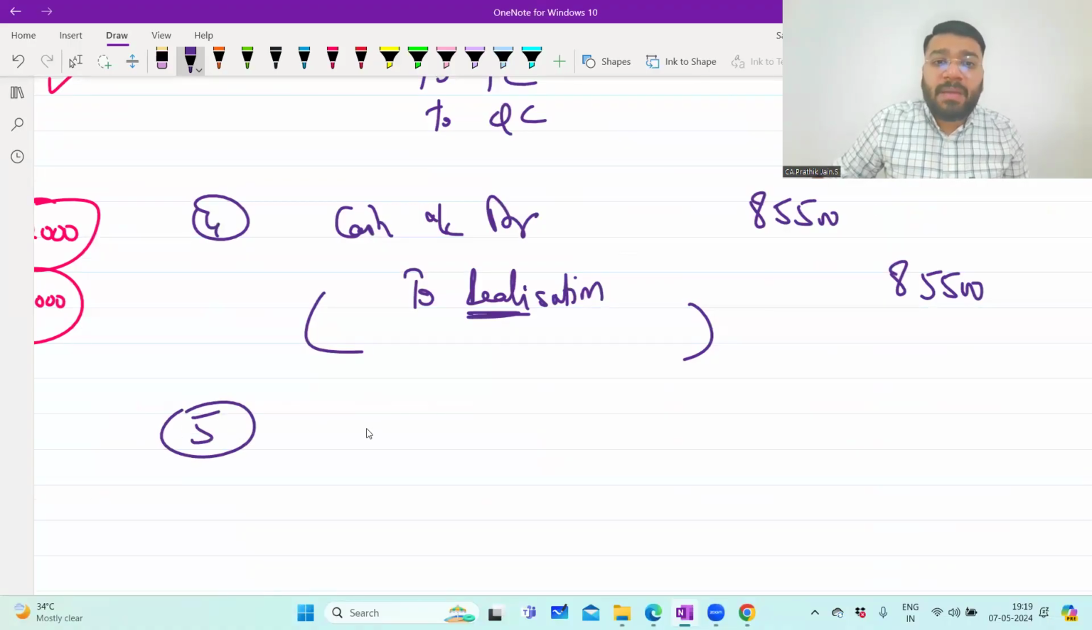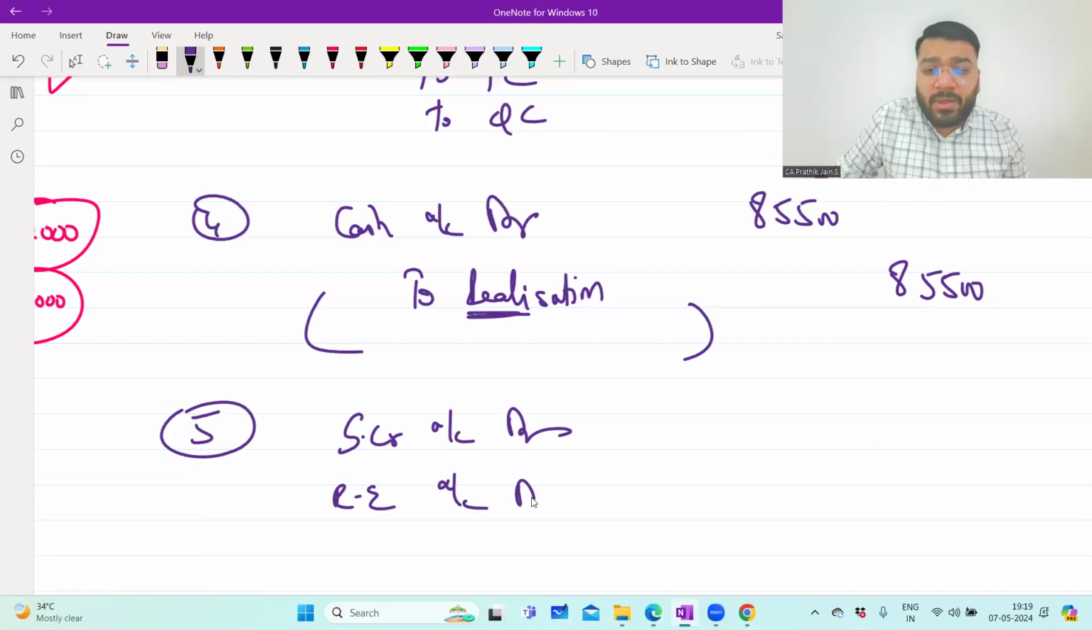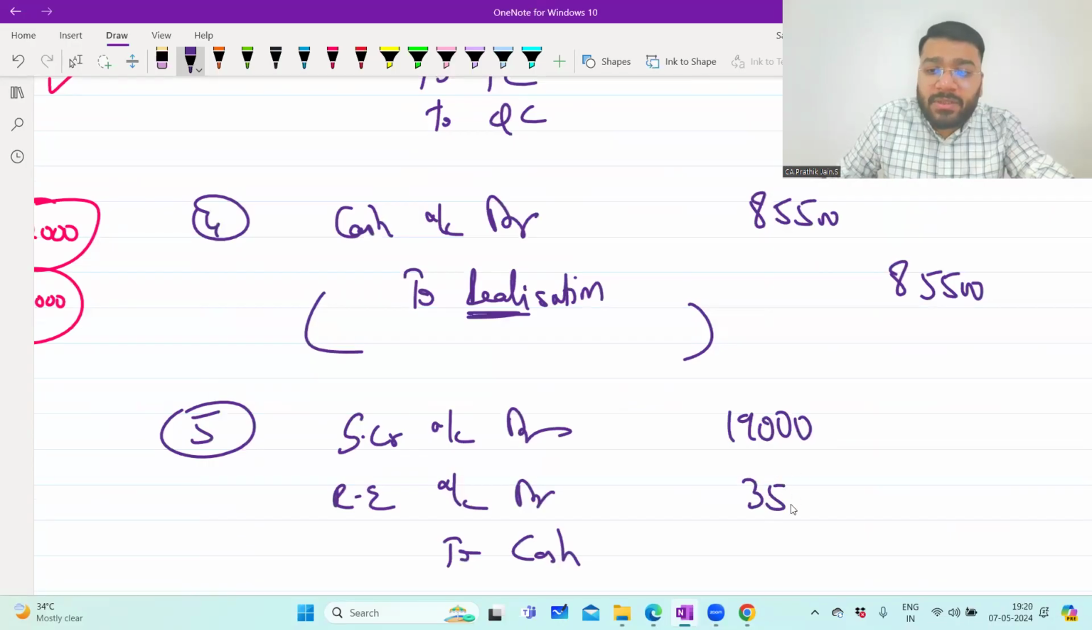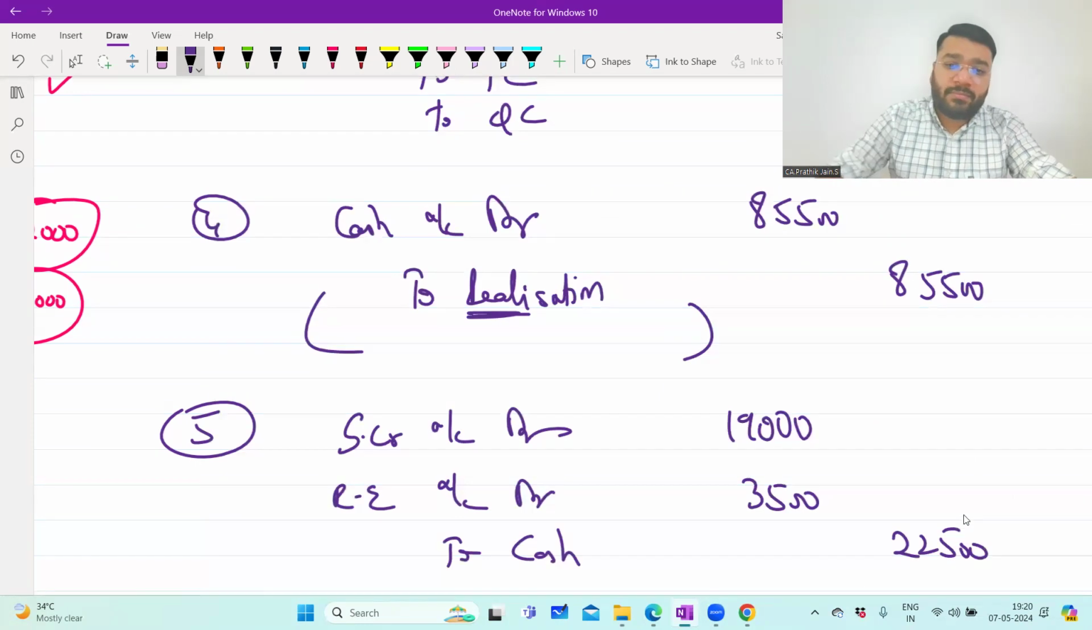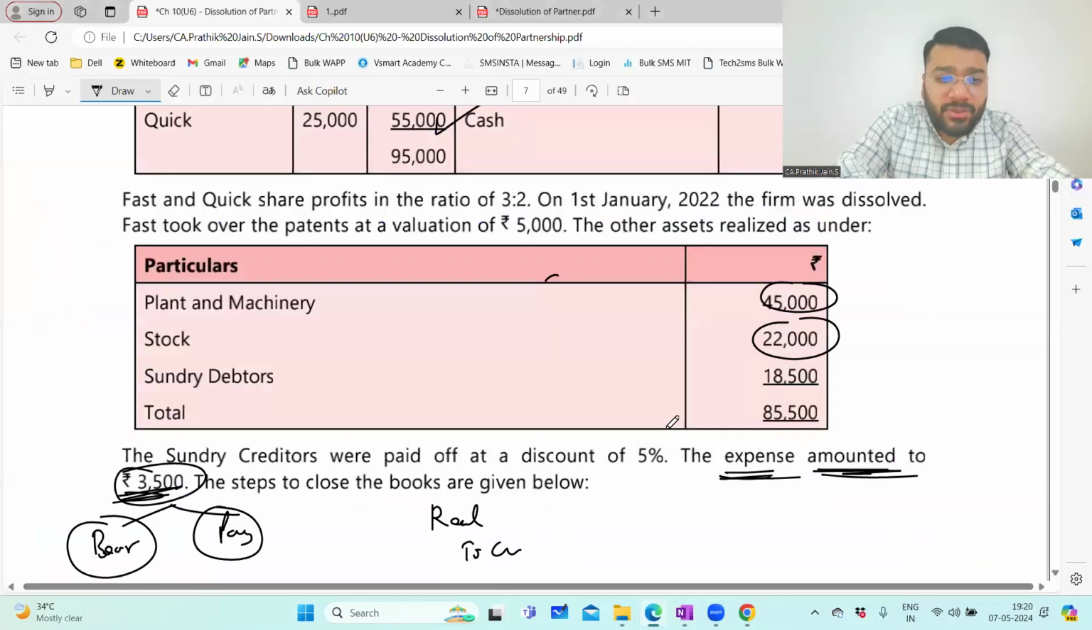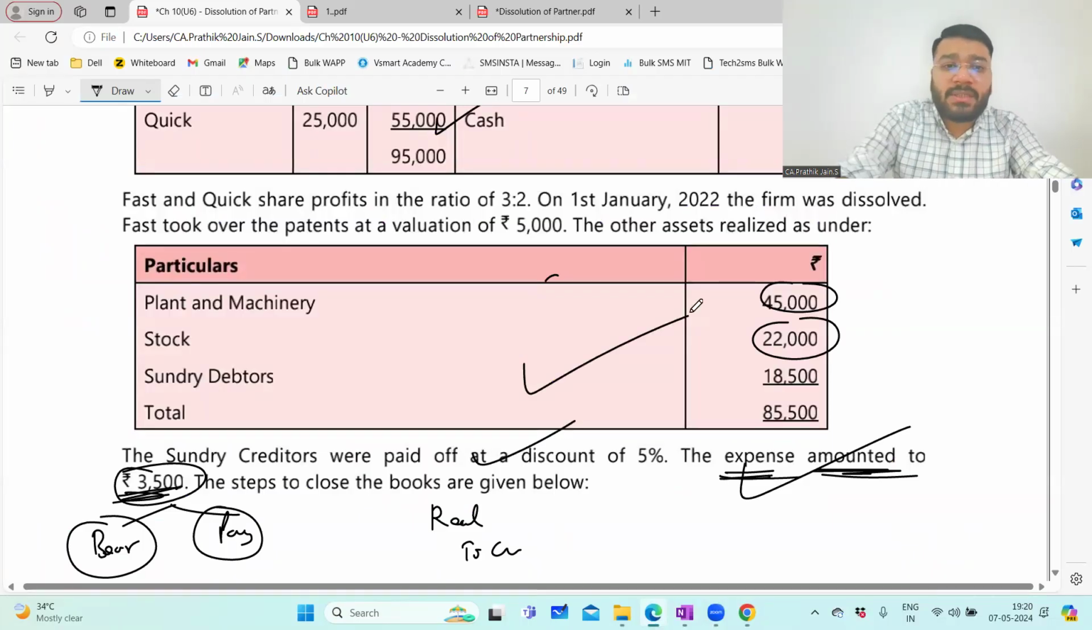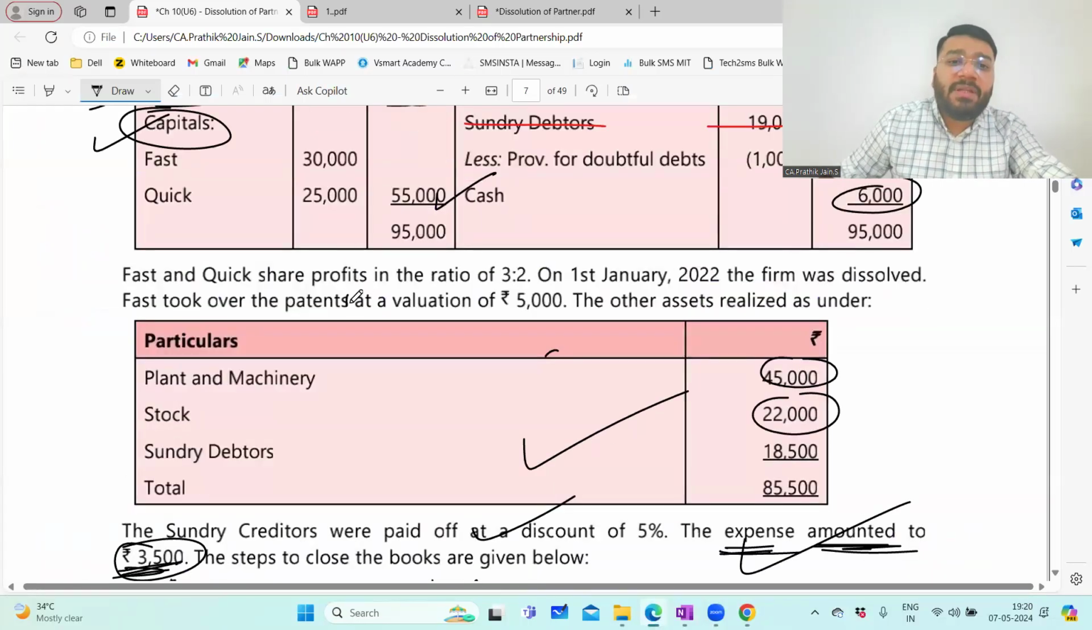This is the payment entry for creditor, no? Okay. So sundry creditor account debit, realization expense account debit to cash. So 19,000 you paid to creditor, 3,500 is realization expense. Total how much paid? 20, 21, 22, 22,500. Correct? Okay. Is anything else mentioned in the question? Everything we recorded. Creditors taken care of, this is taken care of, patent is taken care of, everything is taken care of, people.